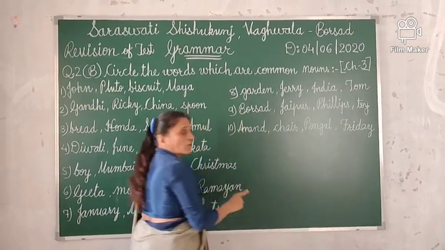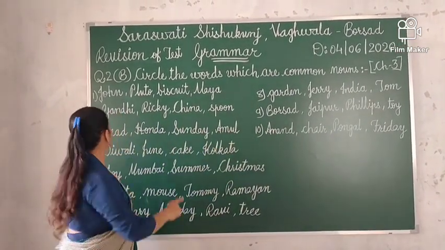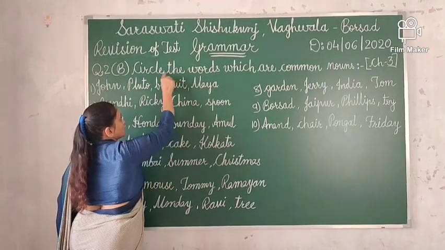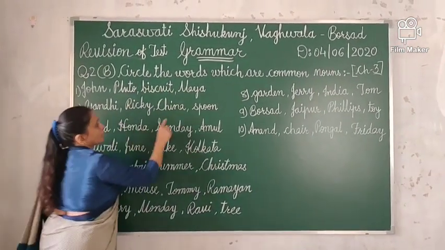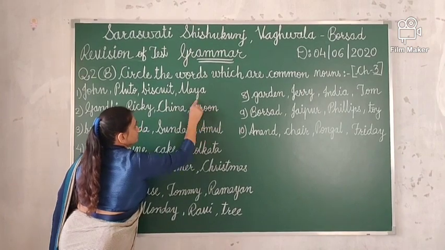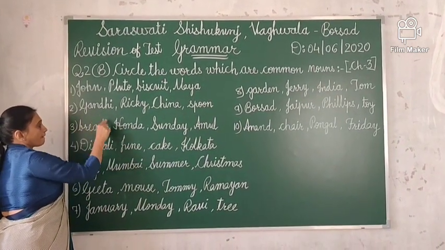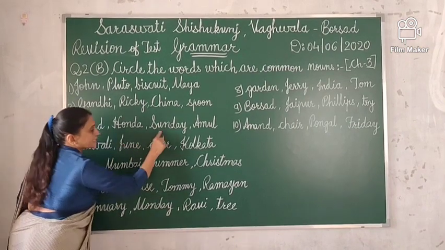Again I am repeating all the answers from 1 to 10. The first number, your answer is biscuit. You have to circle on biscuit. Number 2, your answer is spoon. Number 3, your answer is bread. Number 4, your answer is cake.